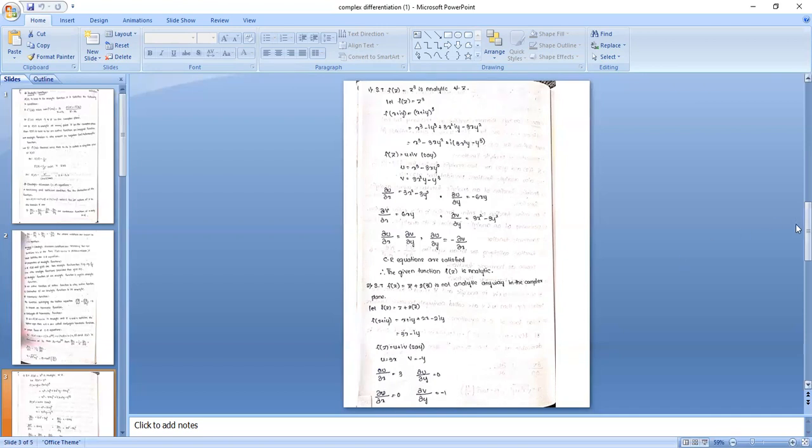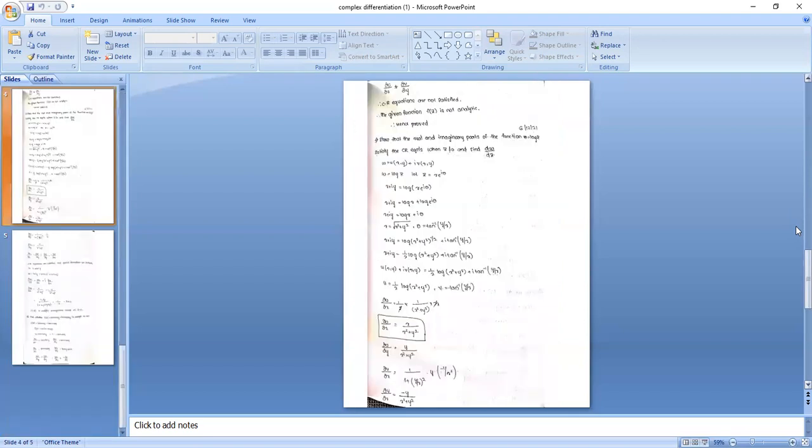That means out of two equations, only one condition is satisfied. So if any one of the equations fails, then you can say the function is not analytic. CR equations are not satisfied.